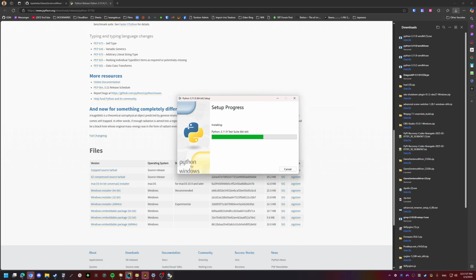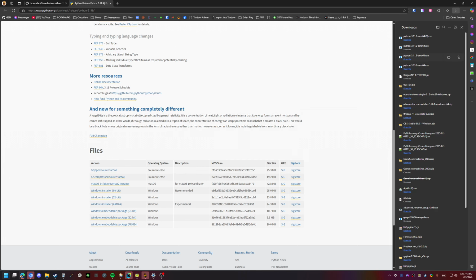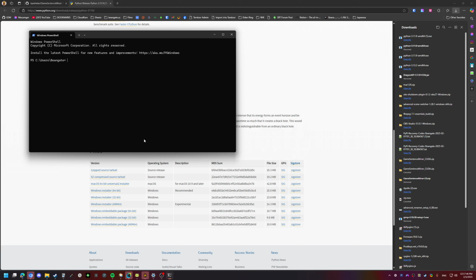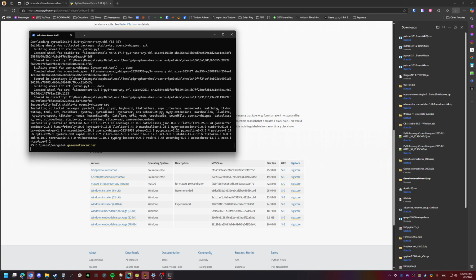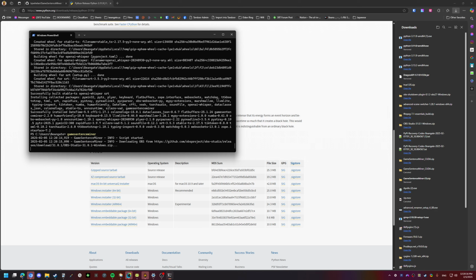You can get it from the Microsoft Store, but I recommend just going to Python's website. To install, it's just simply this. Okay, so it should be installed. To run it now, it is simply just typing this in terminal. In the new versions of GSM, it will download OBS and FFmpeg for you.